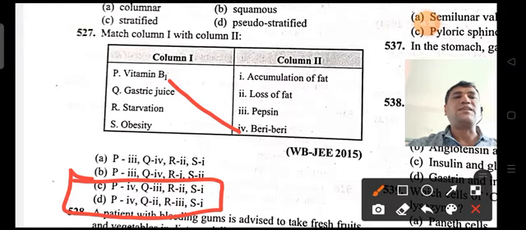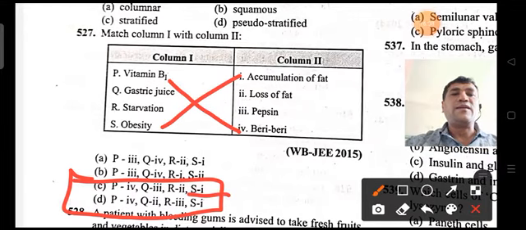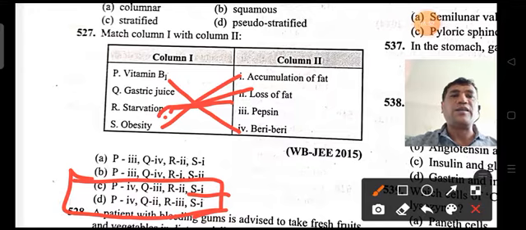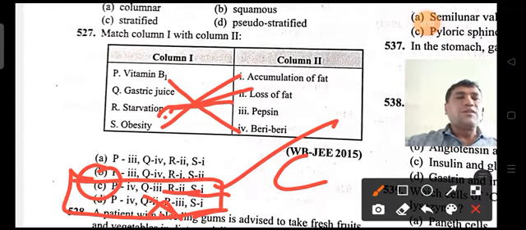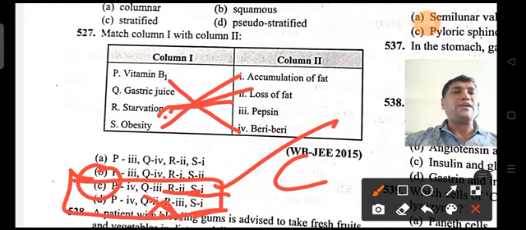Now obesity is because of accumulation of fat. So Q is 1, and at C and D also Q is 1. So now we have to go with the other option, starvation. Starvation is because of loss of fat. So here R is 2. R is 2 at only one position. So option C is the right answer. We can eliminate the D option. This is how we can save time in the examination for matching matrix type questions.